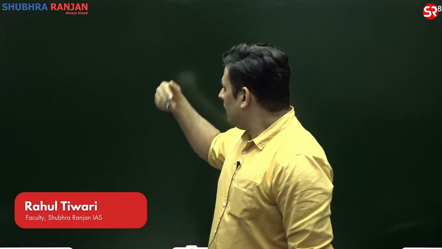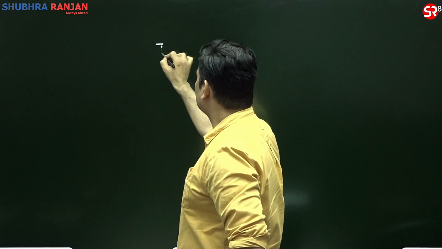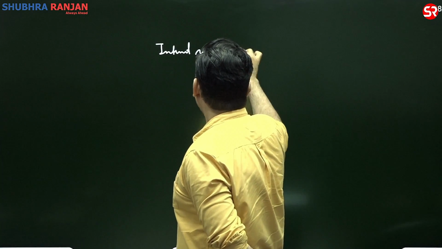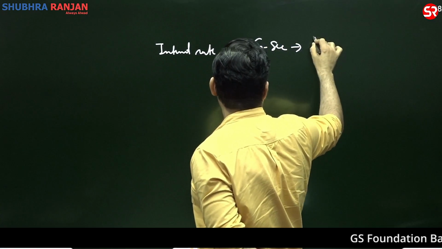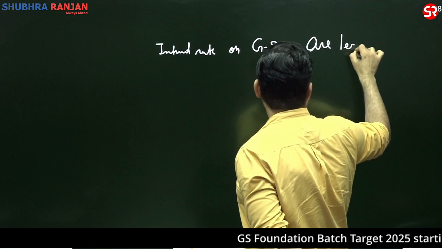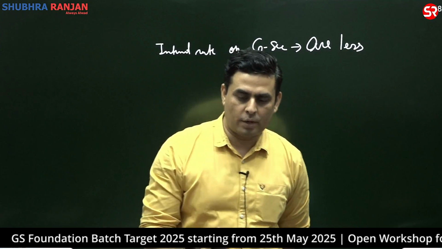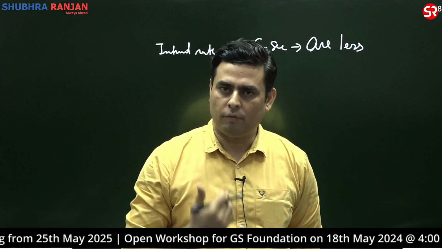So in general, the interest rate on government securities is less in comparison to any other securities offered by private companies and all. Fine.